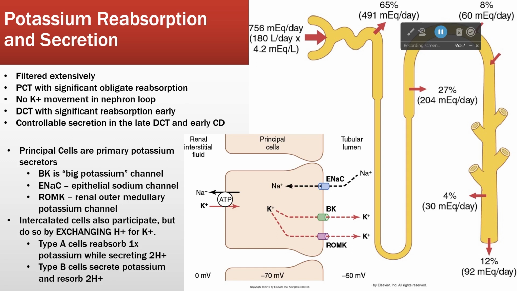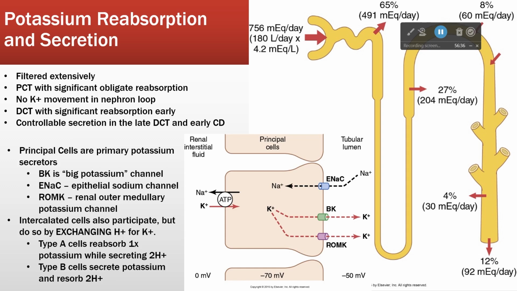Okay, so we have our ATP pump, right? So sodium is being pumped out, potassium is being pumped in. Remember, this is the peritubular capillary side. This is flowing along. Much of the potassium has been already reabsorbed, right? So by the time we get over here, we have a fairly good concentration gradient from inside the cell to tubular lumen. So this potassium is being excreted into the urine down its concentration gradient, powered by the sodium potassium pump, okay? So sodium is being reabsorbed, potassium is being secreted.